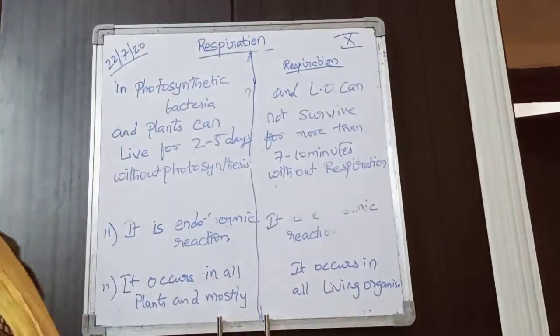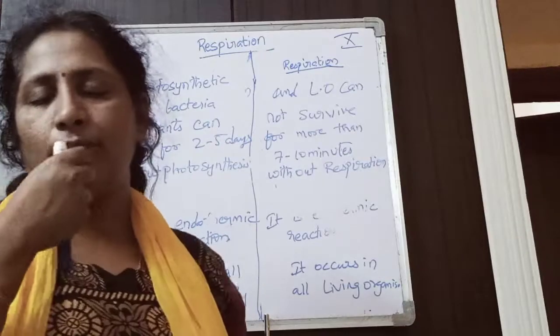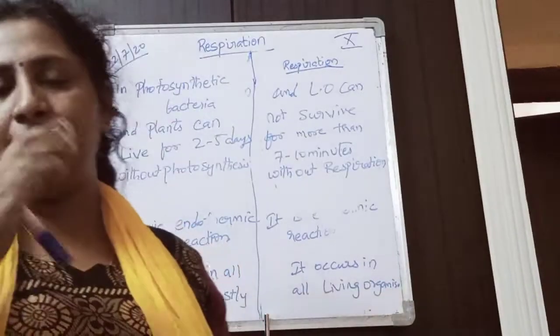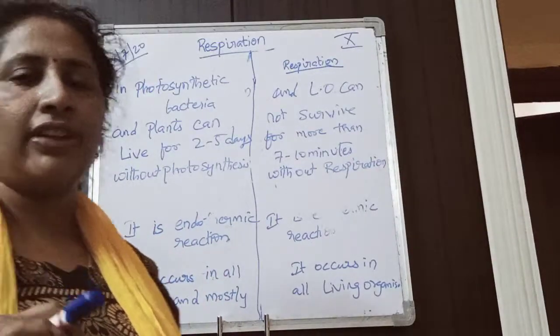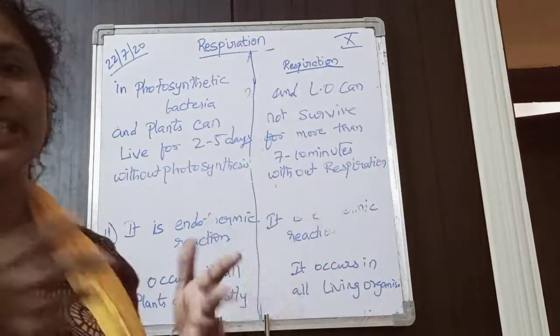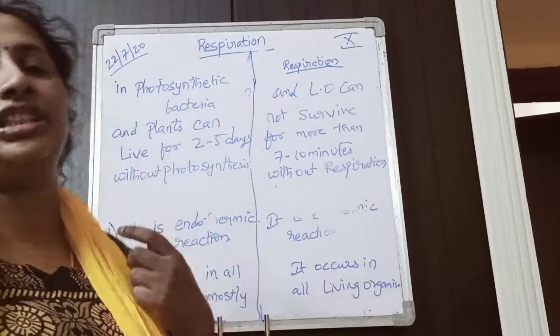But if respiration is not occurring, can you live closing your nose and mouth? At least try to stay for 10 minutes by closing your nose and mouth. Can you survive? No, you can't survive more than 7 to 10 minutes without respiration, because oxygen is that necessary.